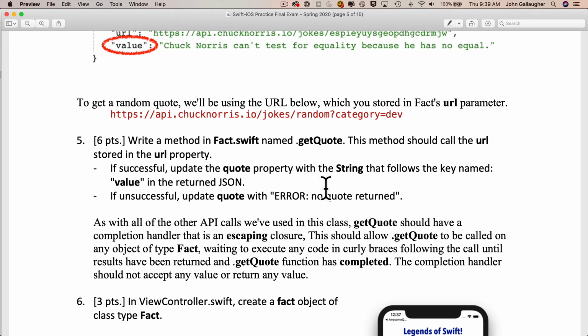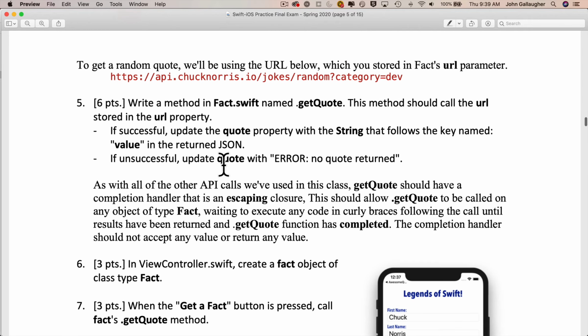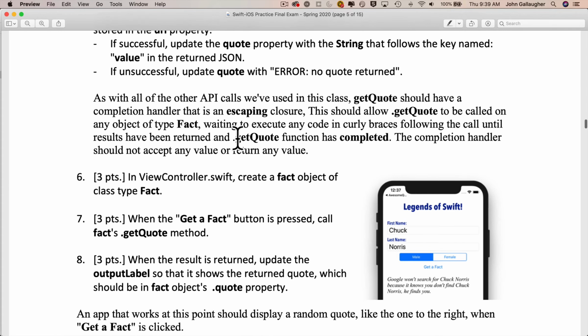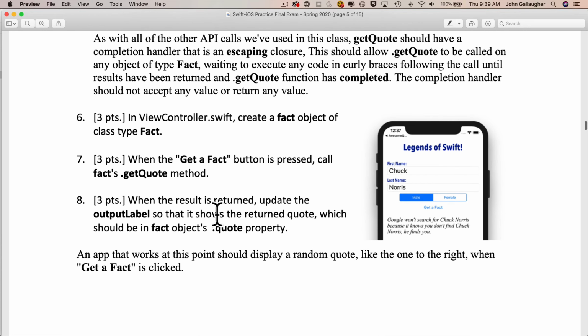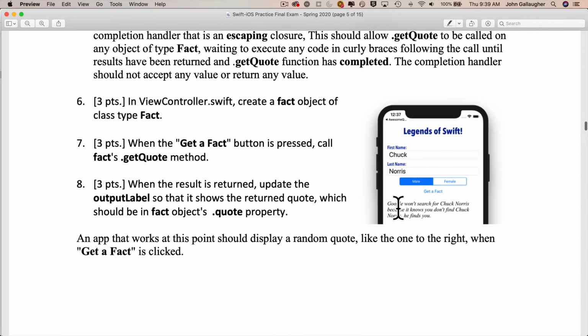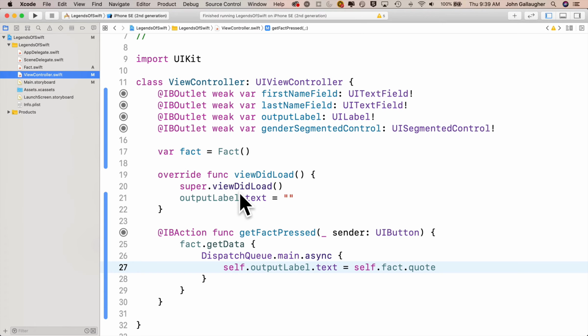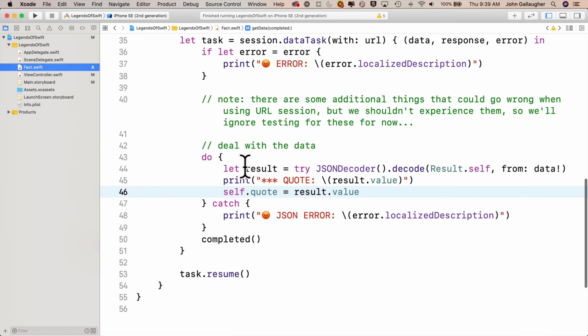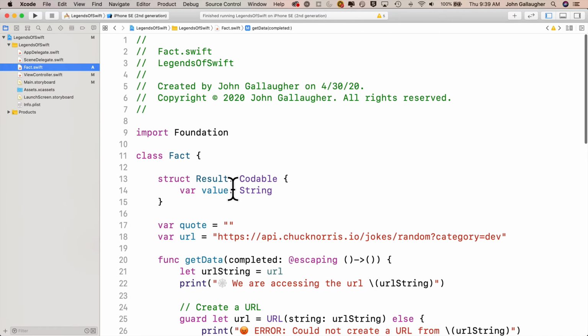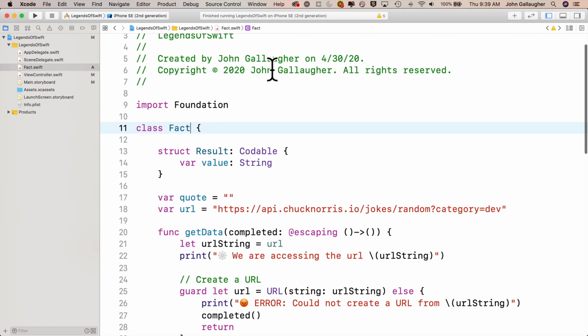And actually, since you're reviewing for the test, I want to show you that there are a bunch of different ways that we could have gotten the data back using Codable to parse the JSON results. Now, I had specifically asked in the previous exam for students to set up a property named quote, but on your exam, I actually might not necessarily constrain you to that because there's an even more efficient way to create this without having to create a result struct.